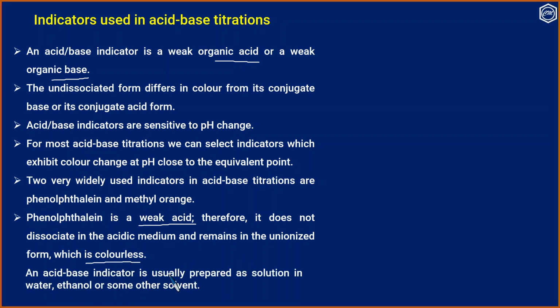An acid-base indicator is usually prepared as a solution in water, ethanol, or some other solvent. Here HPh represents phenolphthalein and it dissociates to Ph minus, which is the ionized form. The unionized form is colorless and the ionized form is pink in color.